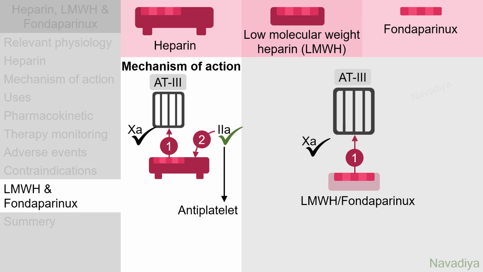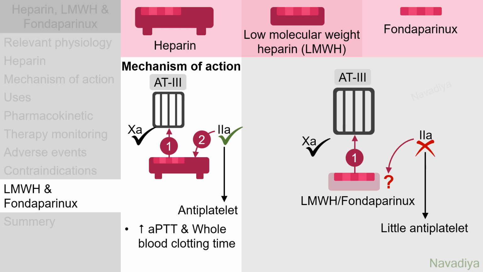This allows inhibition of only factor 10. As they are not long enough to bind with factor 2, they cannot affect it. For same reason, they show little antiplatelet activity. Heparin increases APTT and whole blood clotting time. However, they are not affected much with low molecular weight heparin and fondaparinux.